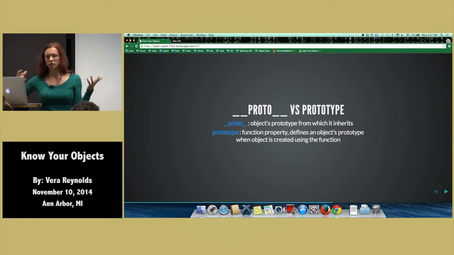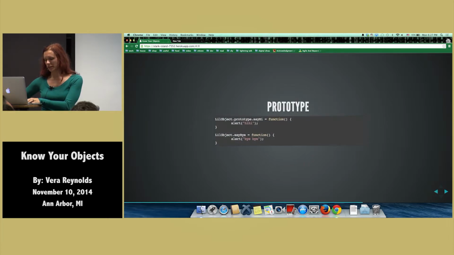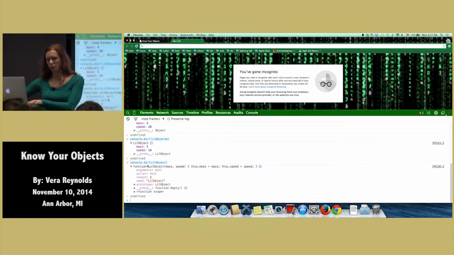And then every constructor function has a prototype property, which is, well, if you're using that constructor function to create an object, this is what's going to be set as the object's prototype. I really tried to come up with a shorter way of saying it, but if you have a shorter way of saying it, please let me know, because I couldn't come up with it. But essentially, if we look at our example, when we have our little object function that has a prototype of little object, and we have our object A, which was created using that function, these two, the prototype of object A and the prototype property of the function, are one and the same instance, okay?